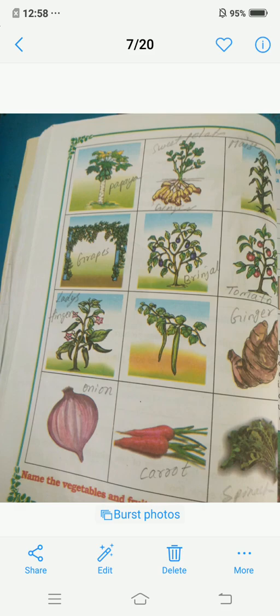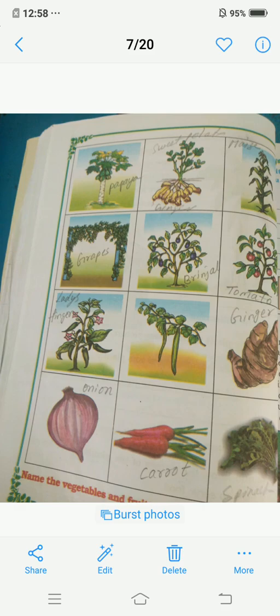Next is tomato. Next is lady's finger. Next is ginger. The next picture is onion. Next is carrot.